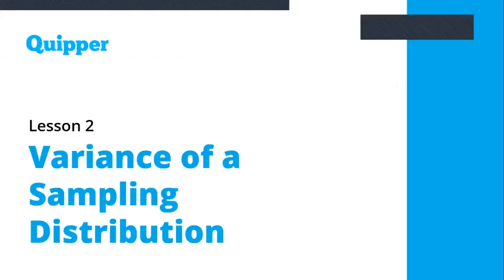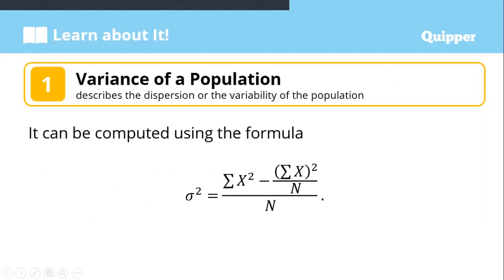Now, let us continue to the variance of the sampling distribution. The variance of a population describes the dispersion, or the variability, of the population, meaning how dispersed they are from each other, the gap between them. It can be computed.